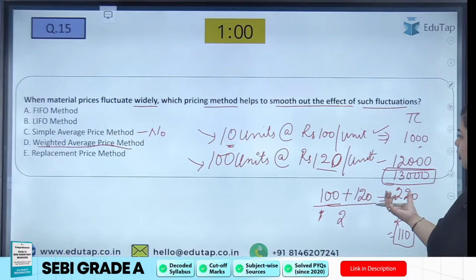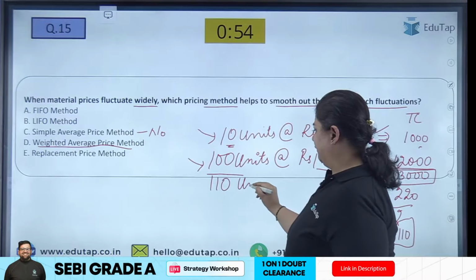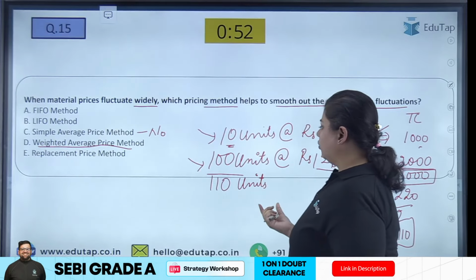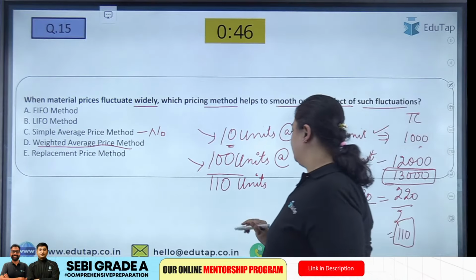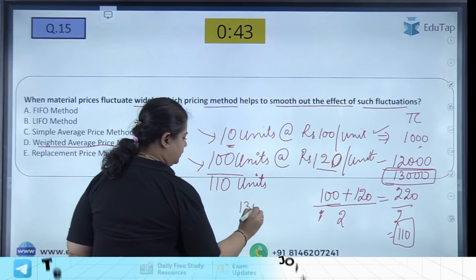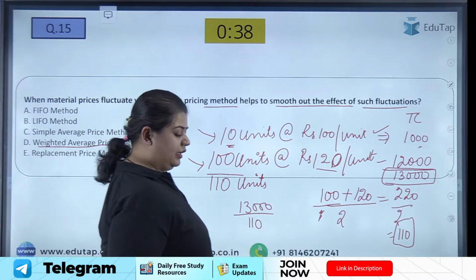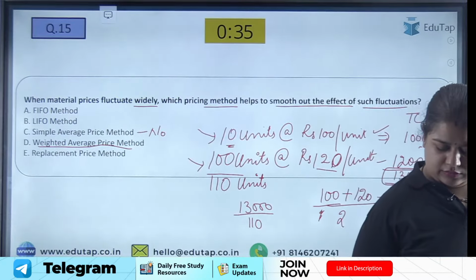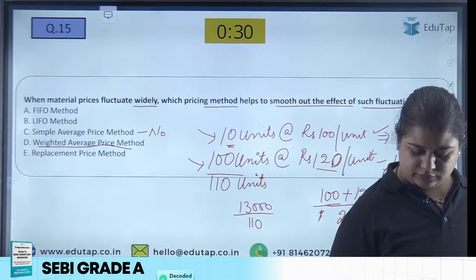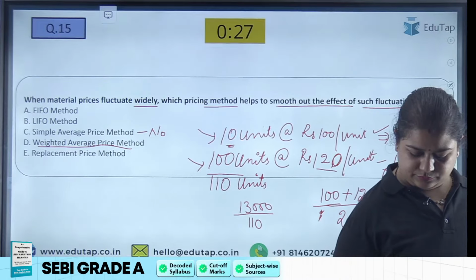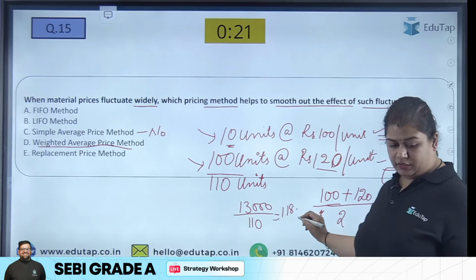13,000 is my total cost of the material that is kept in my inventory. Now how many units are there? 110 units are kept in my inventory. So when I have to figure out what the cost per unit should be, I will divide the total cost by the total number of units, that is 13,000 divided by 110. Just solve it and tell me the answer. This is 118.18.